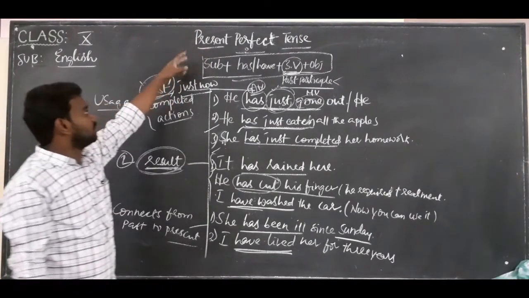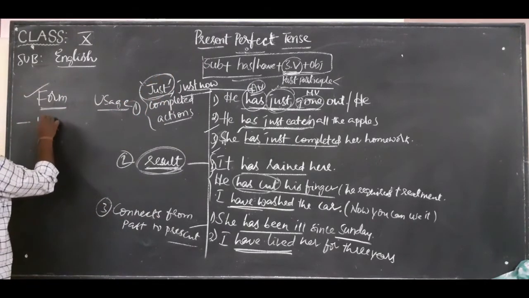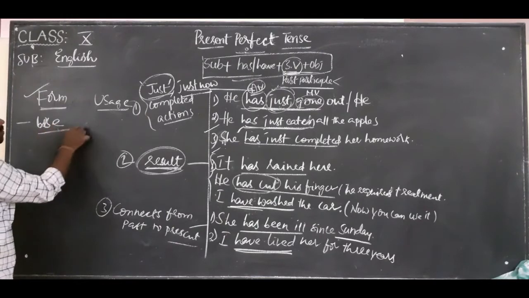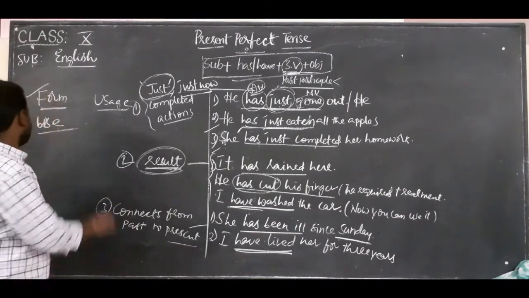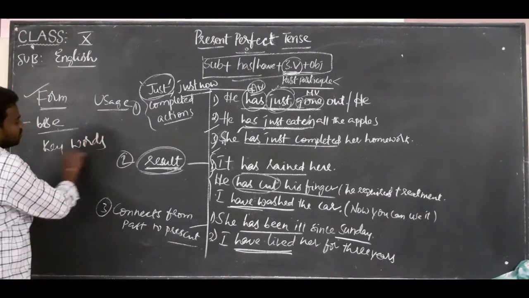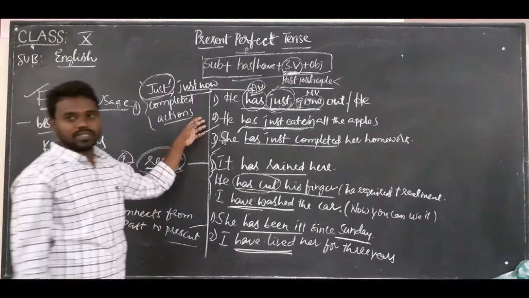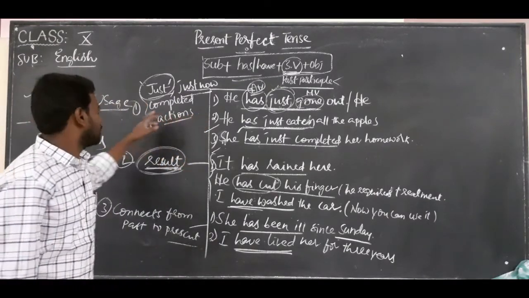What have we completed up to now? The form. The second one, the use of the present perfect tense. And the third one is the keywords. What are the keywords that we use in present perfect tense to indicate, right? So let us see the keywords now.